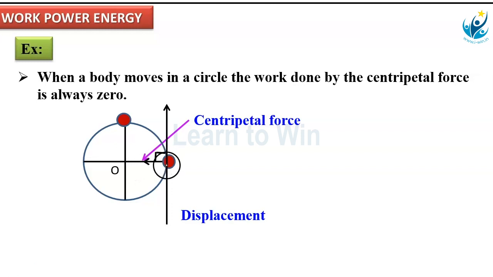This is the motion of the object in the circular path. At this point, the displacement direction is this one. This displacement direction and the centripetal force are perpendicular to each other. Theta is 90. Again, work done becomes 0.